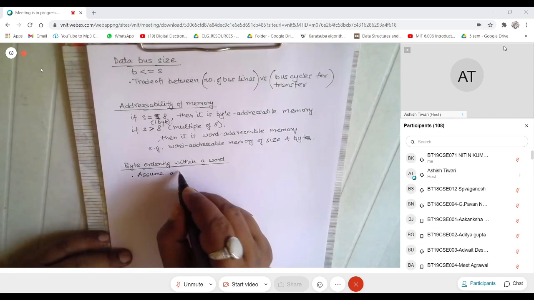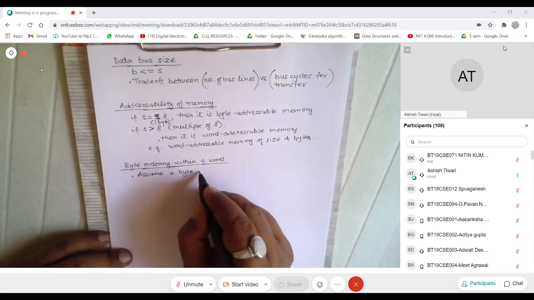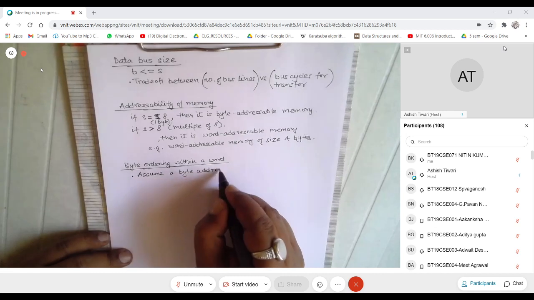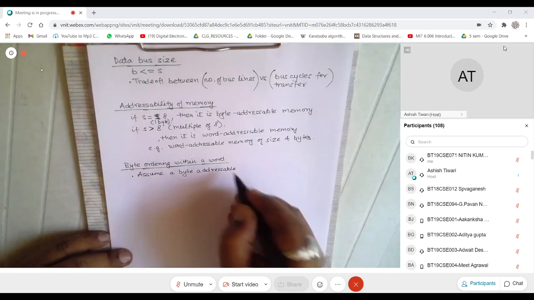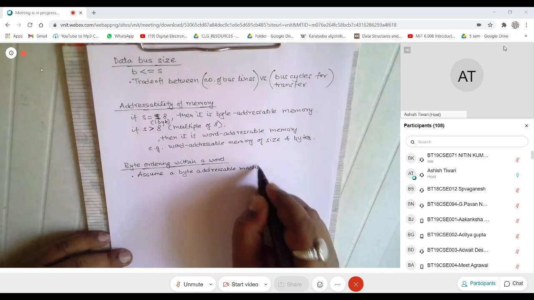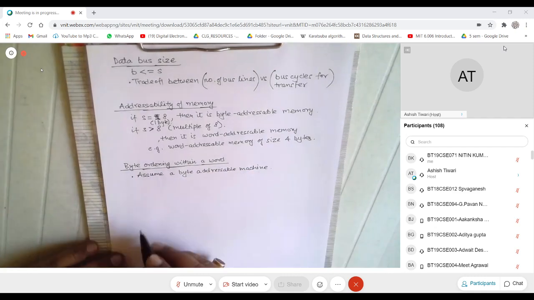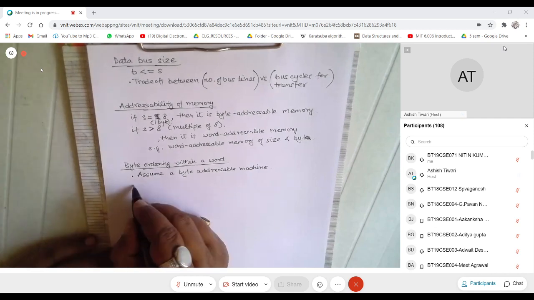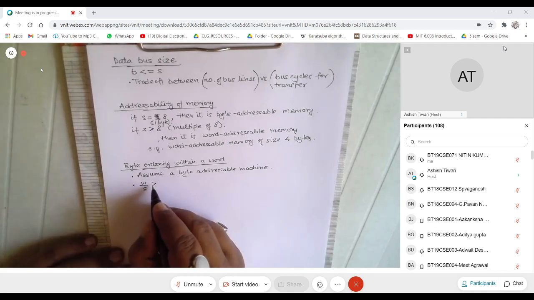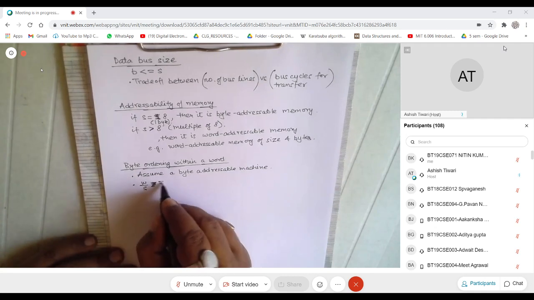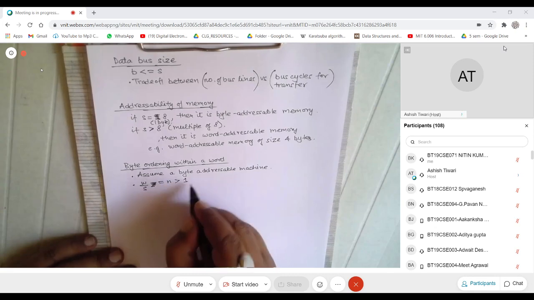a byte addressable machine, and further assume W by S equals N, which is greater than 1.